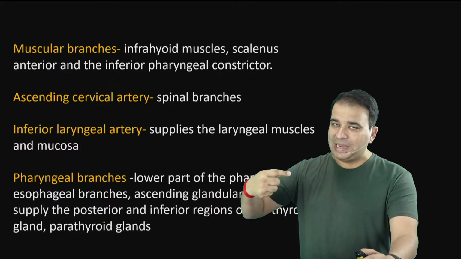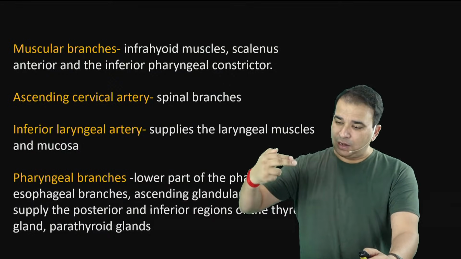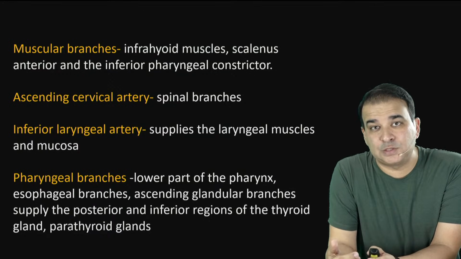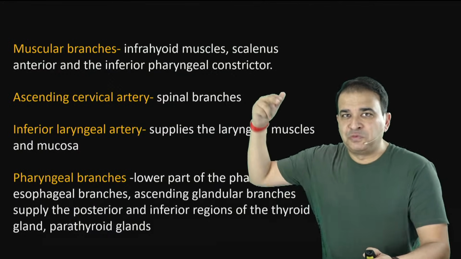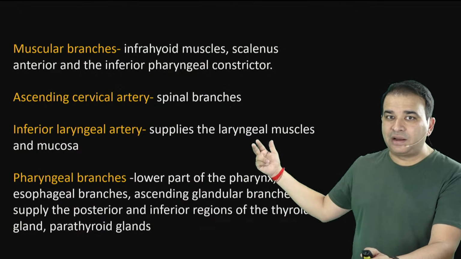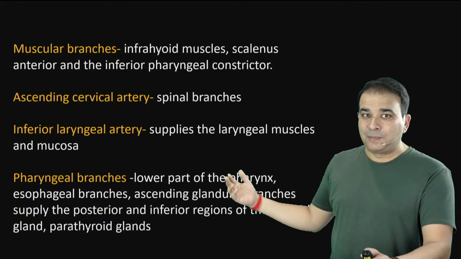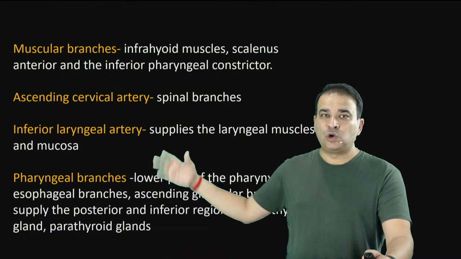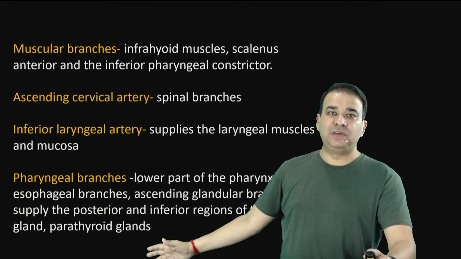The main course of the inferior thyroid artery is on the posterior border, and obviously running on the posterior border, it's supplying the main thyroid gland as well as the parathyroid gland. So pharyngeal muscles and constrictors, giving off spinal branches, gives off the laryngeal artery, glandular artery, supplying the esophagus, esophageal branches, thyroid and parathyroid gland also. So all of these are supplied by the inferior thyroid artery.